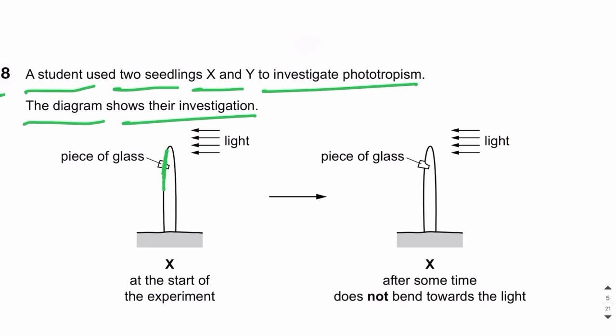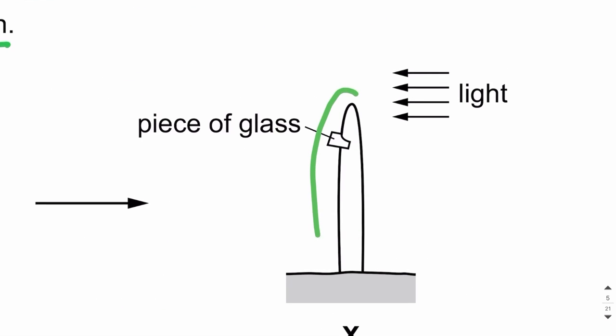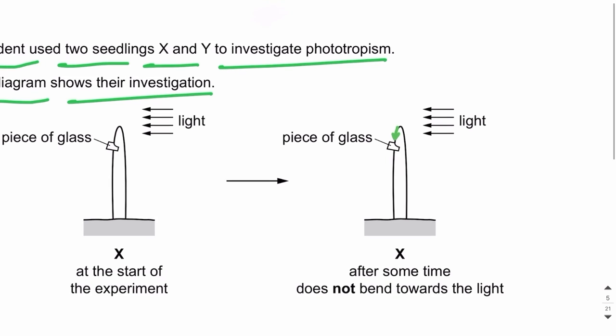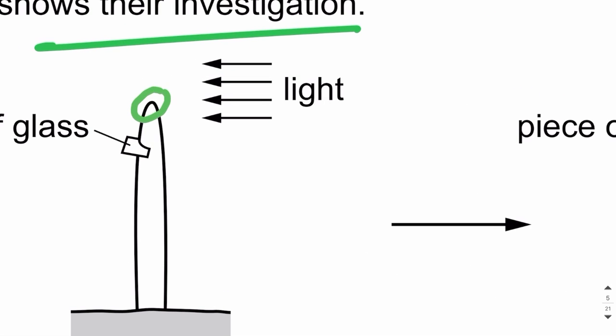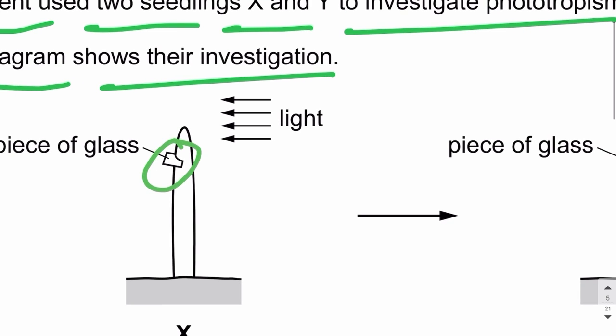Over here, the shoot is not bending. You can see that the shoot stays straight and is not bending. And why is that so? Because there's a piece of glass which prevents the diffusion of auxins downwards. You need to know that auxins are produced at the shoot tip and they diffuse downwards. So what is preventing the diffusion of auxins? That is the piece of the glass.